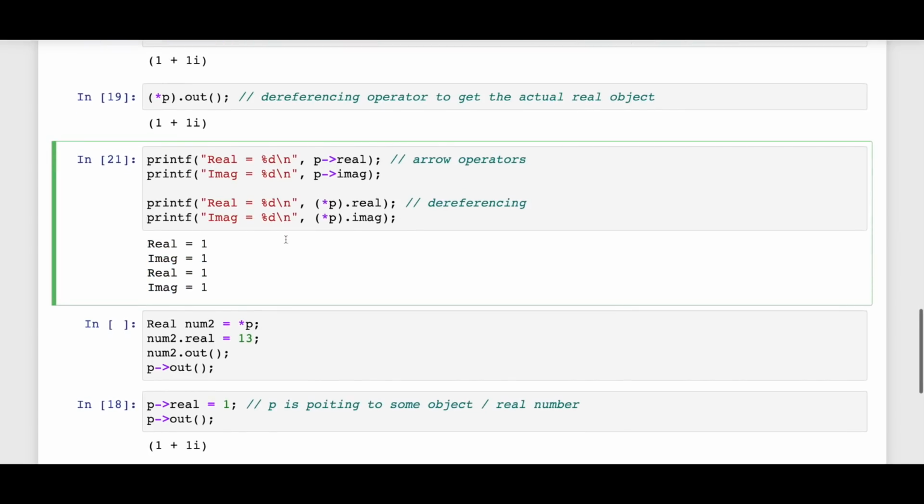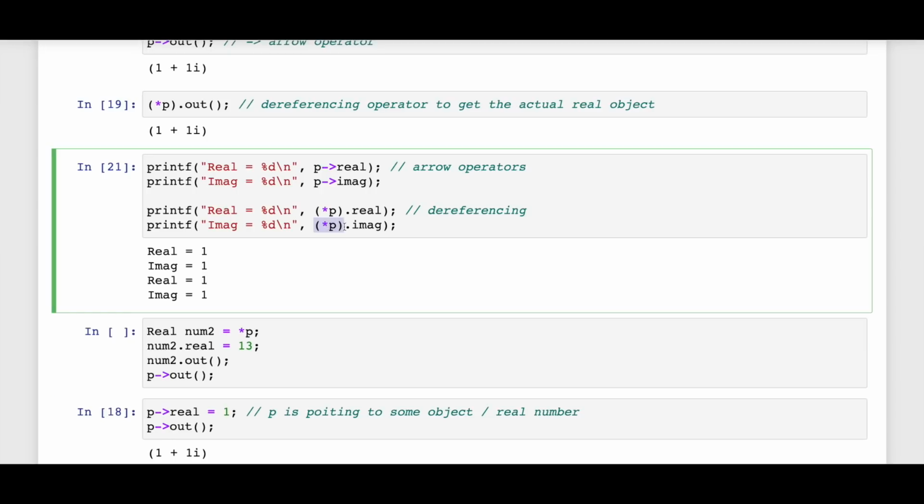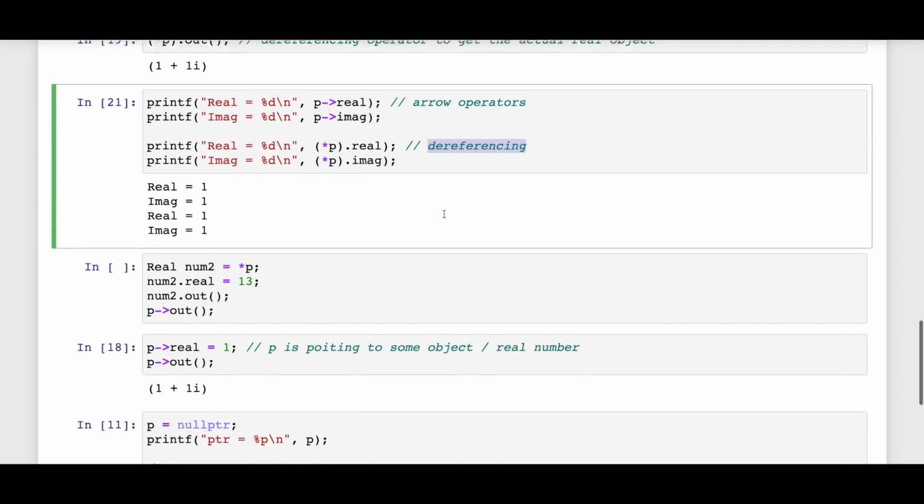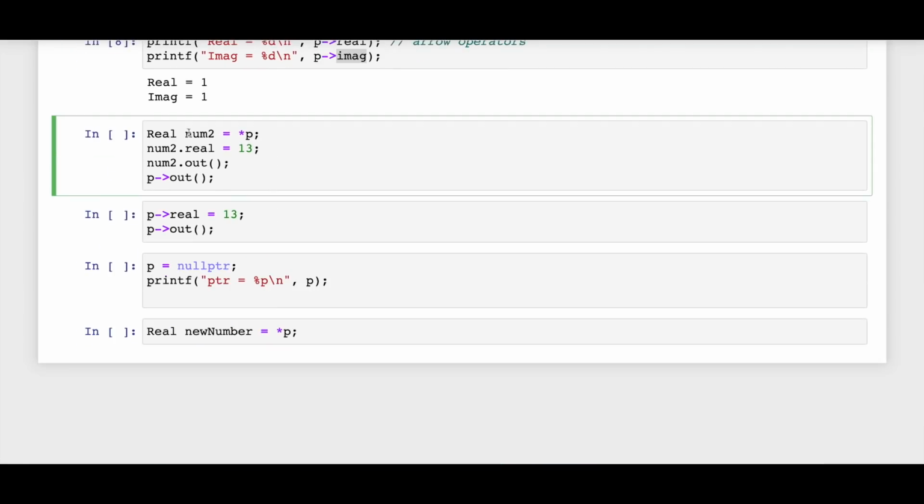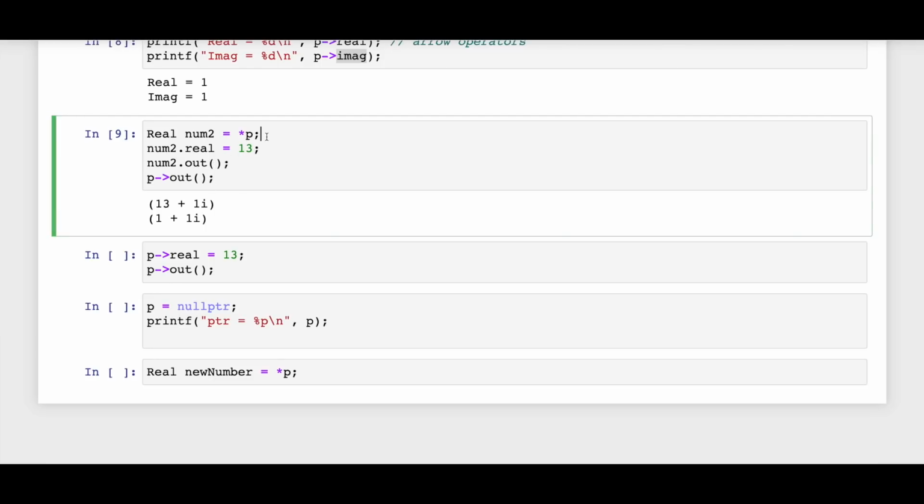Okay. Now, I want you to be a bit careful when you're using this notation of dereferencing on custom struct pointers, because take this example. I'm having another real number and I'm using dereferencing to store that number in this variable. Now I'm changing that value. I'm saying that the real part for you is 13. And now if I try to print num2 versus p, what do you think will be the output? As you can see, num2 is being changed, but it's not changing the value of the real part of this pointer object, right? So p is pointing to some real number, but the real part of that particular thing is not changing.